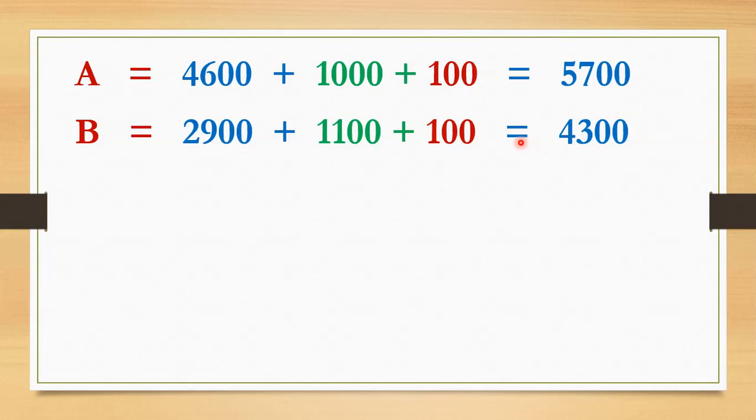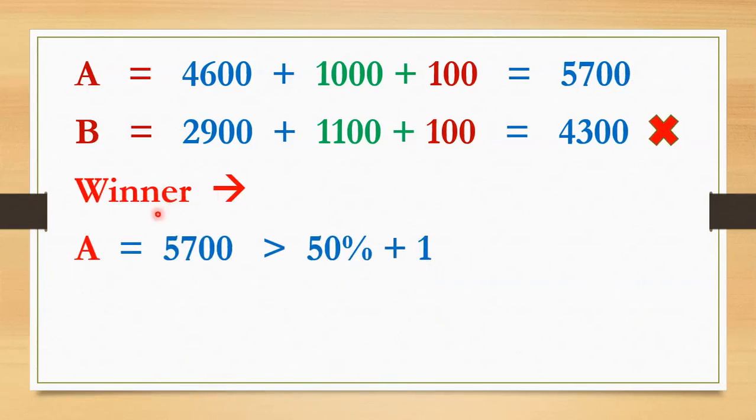Now friends, what was the quota for winning? After the end of each round of counting, we have to see whether any candidate has got the quota for winning or not. The quota for winning was 5001 votes, and now we can clearly see that A got more than 5001 votes. The votes secured by A are 5700. So now B is eliminated from the election, and A is the winner. Why? Because A got 5700 votes, and these votes are more than 50% plus 1, meaning more than 5001 votes. So A is the winner of this election. Friends, this is the meaning of single transferable vote.